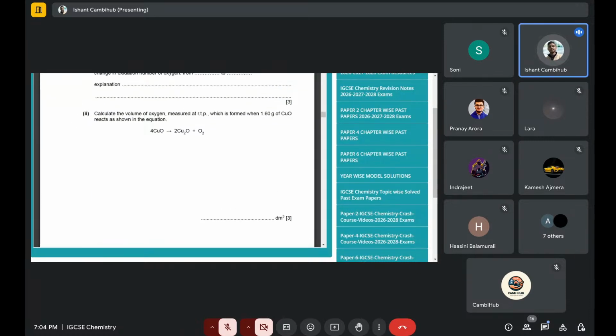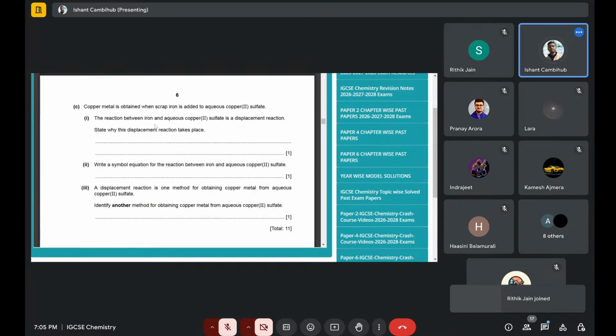And then for these types of questions, like calculate the volume of oxygen measured at RTP, these stoichiometry type questions, it's a 3 marker question. 1 mark will be carried by the formula which you write, because formulas are also important. If you don't write formulas, you will lose a mark in stoichiometry. So formula carries a mark, plus the steps which you write, and then your final answer, that will give you 3 marks. If you miss out the formula, and just write the steps and the answer, you'll get 2 marks only. For getting 3 marks, write the formula, steps, and then the answer. Then only you'll get 3 marks for calculation type.